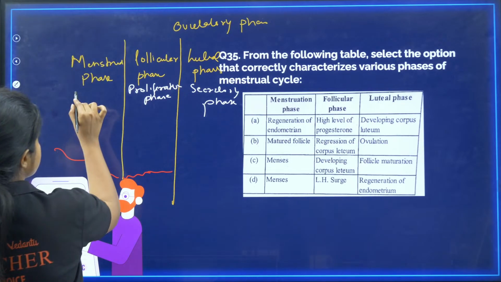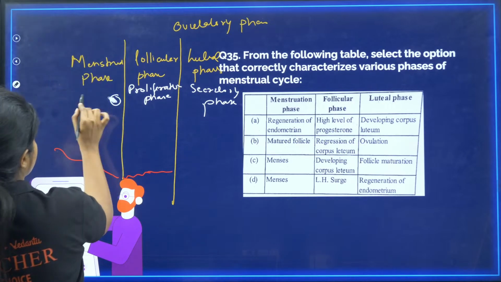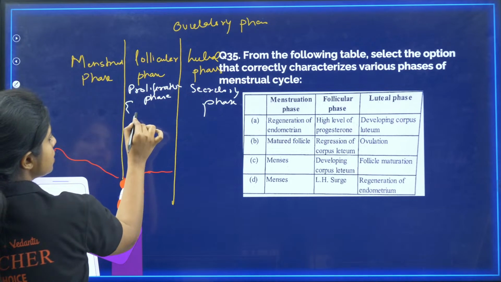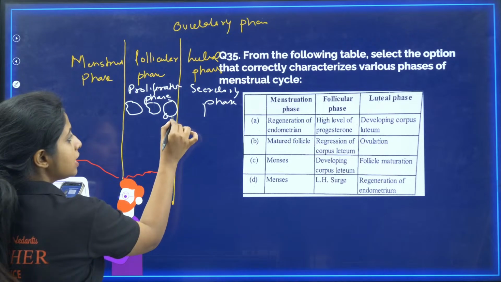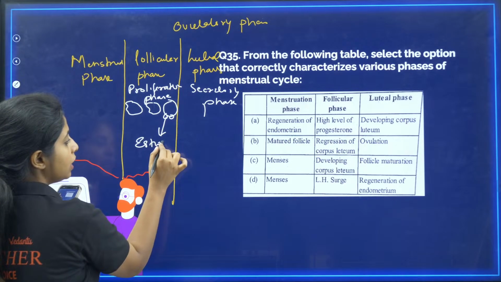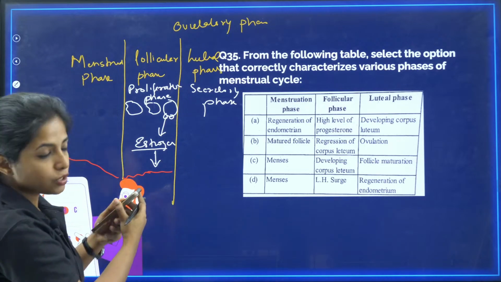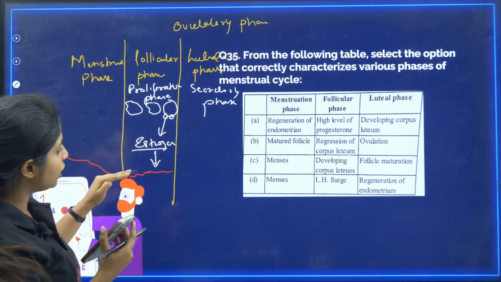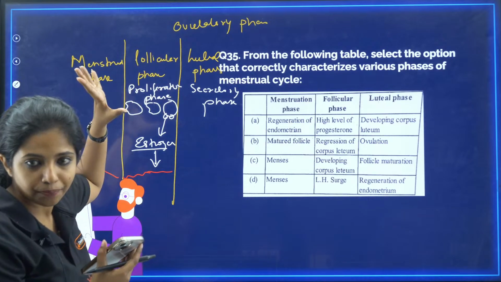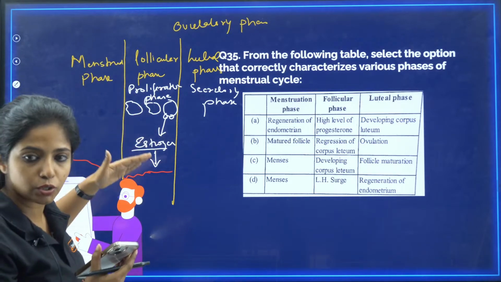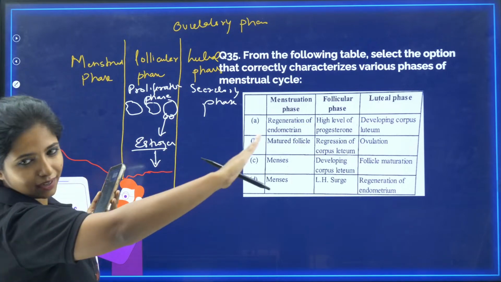So basically over here what happens is that the follicles which were there start regrowing. In proliferative phase, the follicles are going to get matured, and the follicle cells are going to release something known as estrogen, and this estrogen is going to work on the endometrium and make it proliferate back again. So proliferative phase is known as proliferative phase because your endometrium is again proliferating, and it is also known as follicular phase because your follicles are also maturing. Because of the follicles maturing, you are getting estrogen. Now, progesterone, the next hormone, is in a stable state. It is not increased as of now.